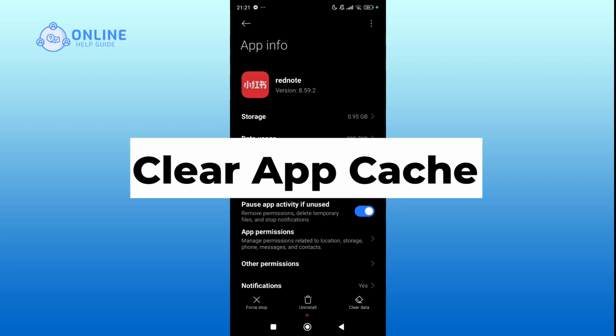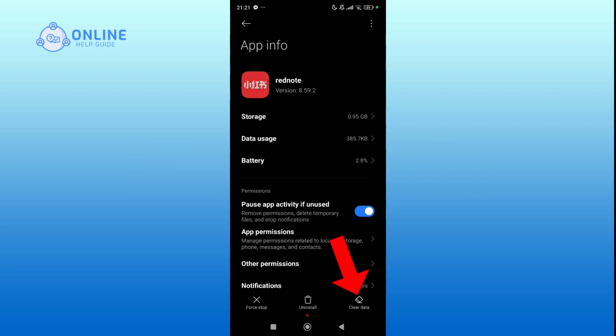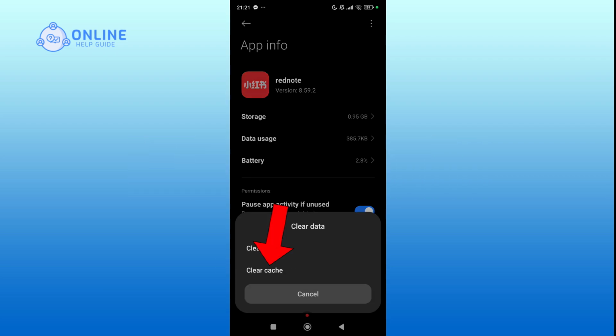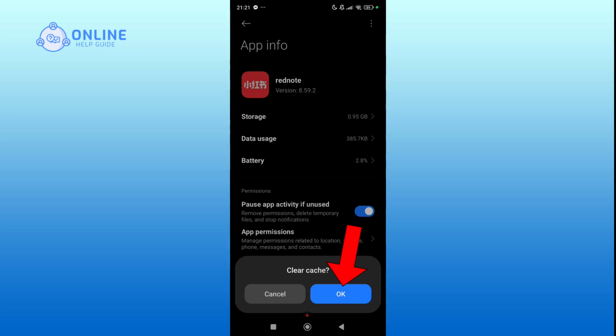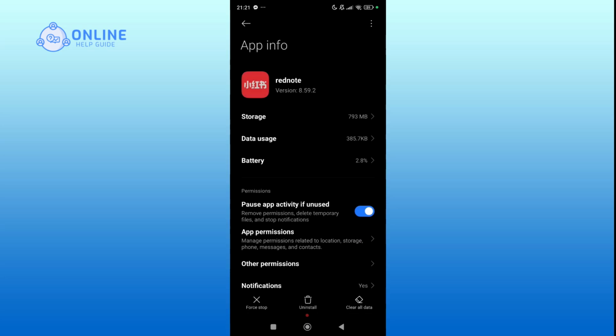Clear the app cache. Tap on the Clear Data option. Then select the Clear Cache and confirm your action. Now go back to your home screen.